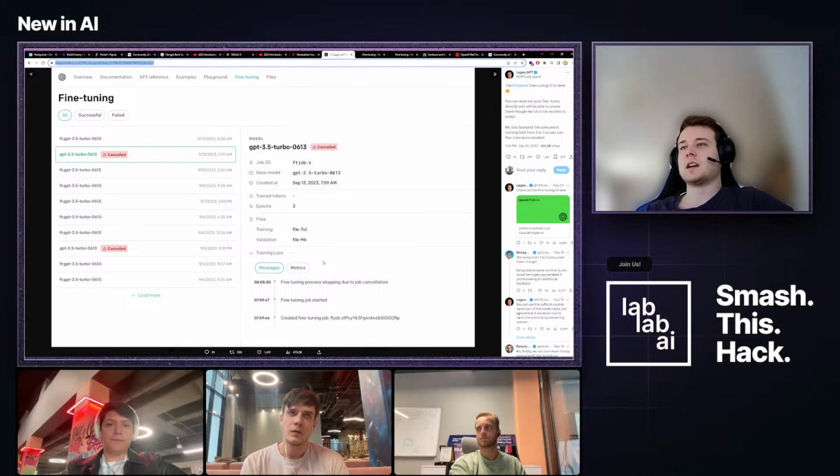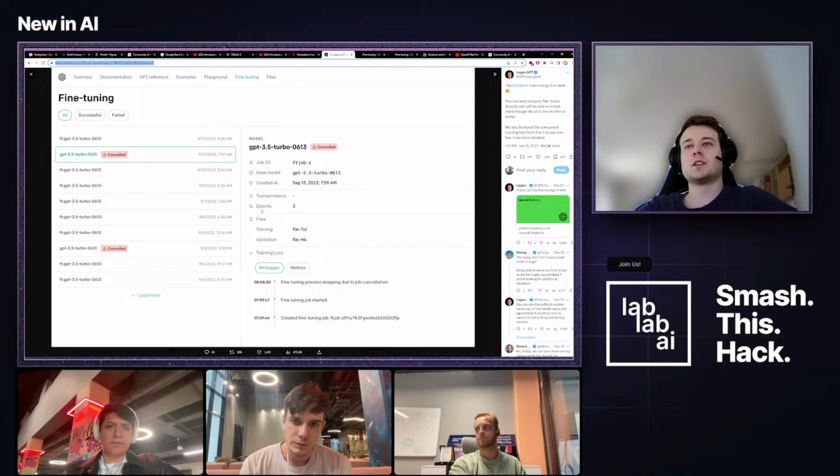Something that was also released with this is that previously you could only have one concurrent fine-tuning job, and now you can have up to 3. So if you're taking some user input and creating your own fine-tuned model, that's possible now. That's also very cool to see.